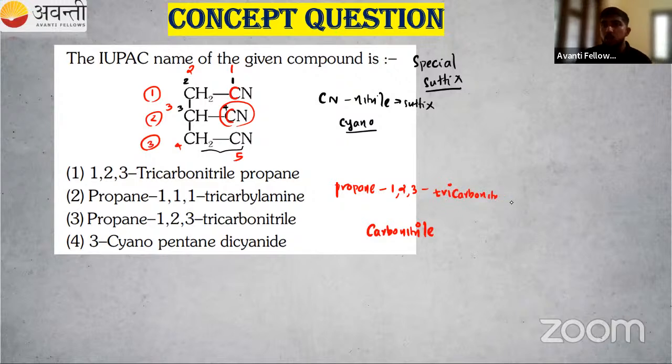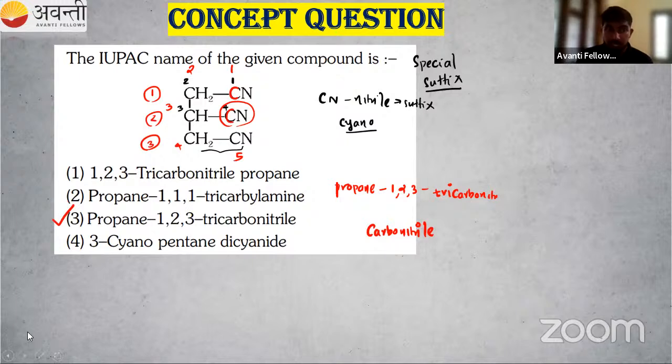Tricarbonitrile. So which is the correct option here? Propane. There are 3 CN groups, right? We are not including any CN group in the parent chain. So only 3 carbon atoms in the parent chain, then CN, CN, CN. So use the term 1, 2, 3. Then the suffix is carbonitrile, tricarbonitrile. So the correct option is propane-1,2,3-tricarbonitrile.